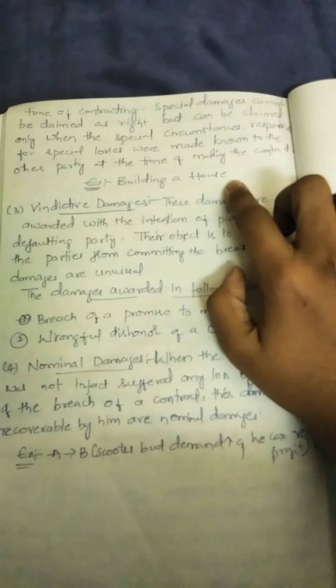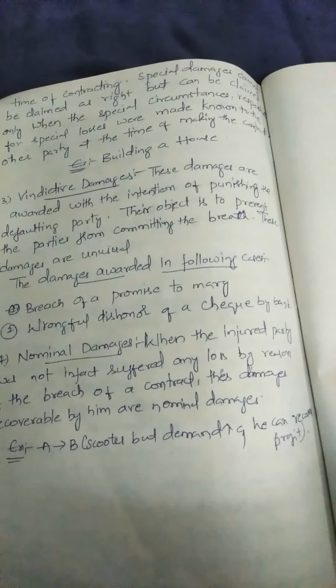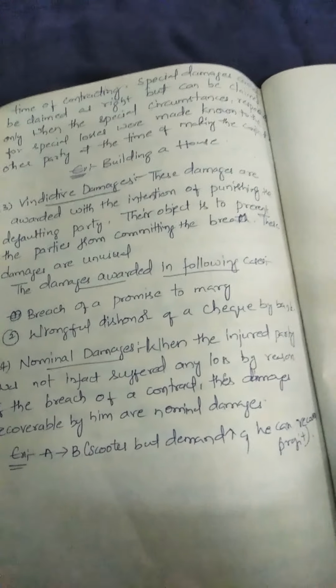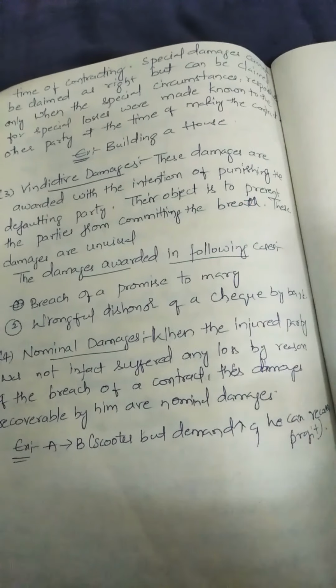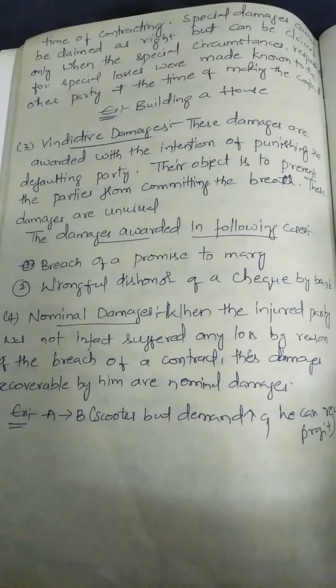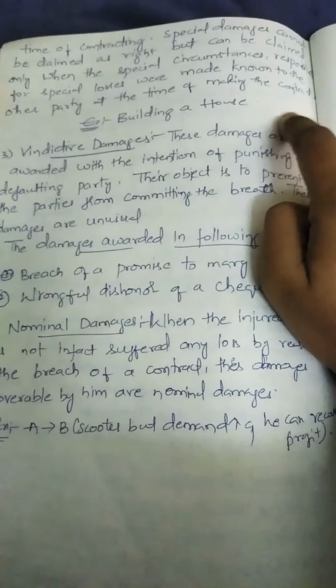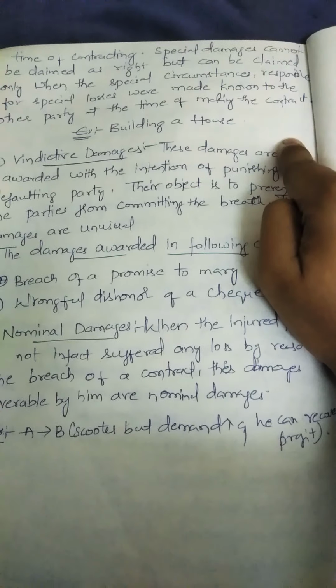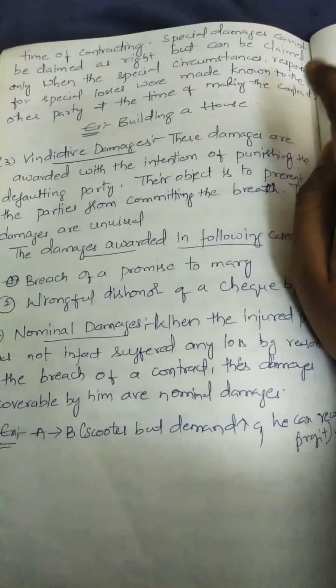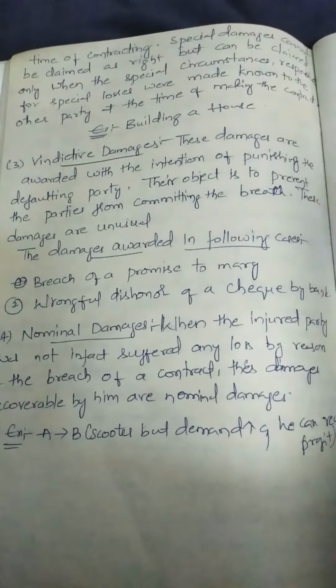So we'll go with this example here: building a house. Okay, simple example. Consider A is a builder. A contracts to build a house for B. On 1st January, A says to B that I will build a house for you and on 1st January I will hand over the house to you. And B also says okay, I agree with you.